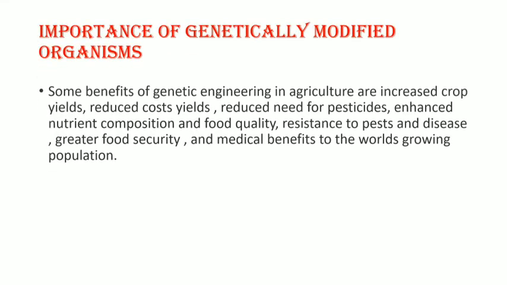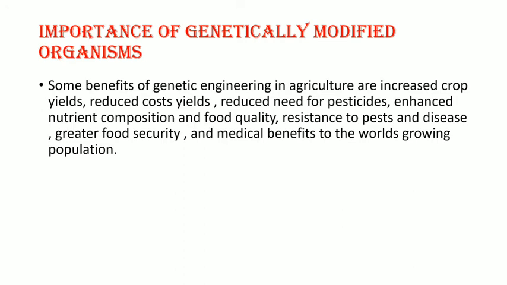And the importance of genetically modified organisms. There will be benefits like increased crop yields, reduced costs, and reduced need for pesticides. It enhances nutrient composition and food quality. Resistance to pests and diseases is the most important, where genetically modified organisms have been developed for resistance to pests and diseases. Greater food security and medical benefits for the world's growing population.